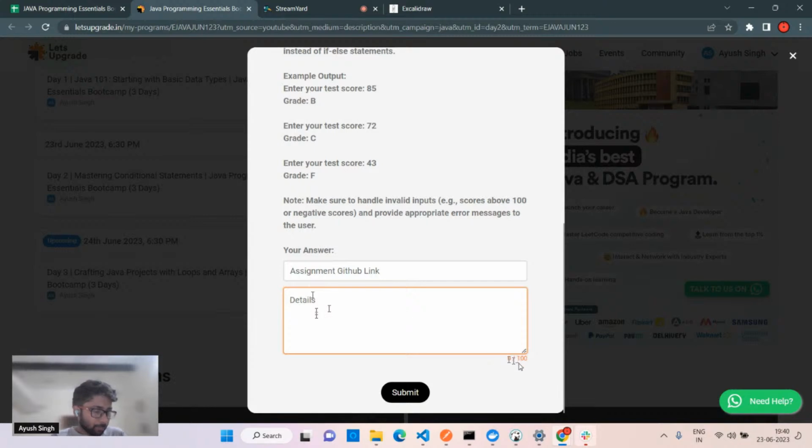Exactly, you can write the code inside this box. Exactly.